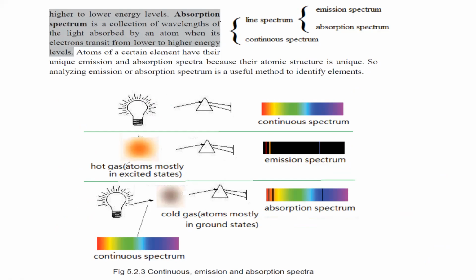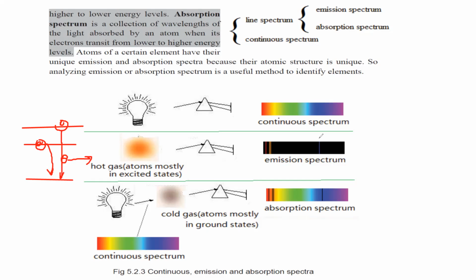For example, if there is a hot gas in which mostly atoms are excited, when atoms are excited it means they already have enough energy. The electrons are in the higher level. When these electrons jump back, they will release a photon, but they will not release all the colors. They will give a specific amount of energy.